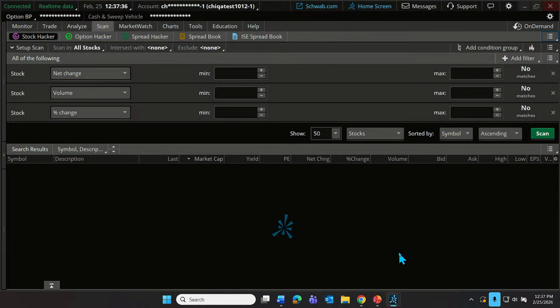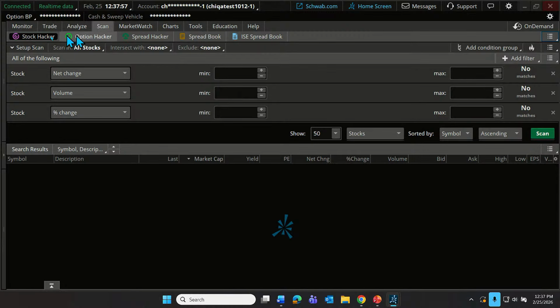But I want to run a scan. And let's say that we've identified a sector of interest. And let's just say for today's discussion, our sector of interest is utilities. Well, how do we find the companies within that sector? And how can we maybe sort those according to whatever is important to the trader or to the investor? That's what the scan might be able to do.